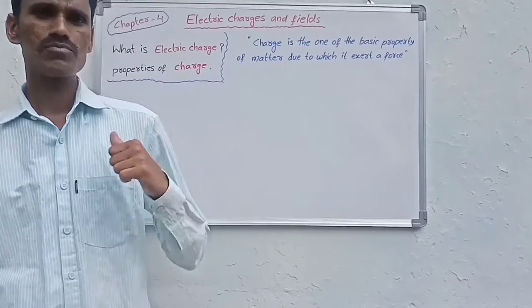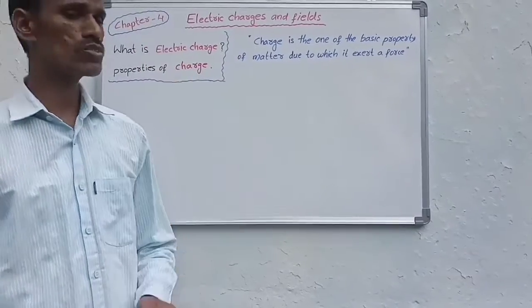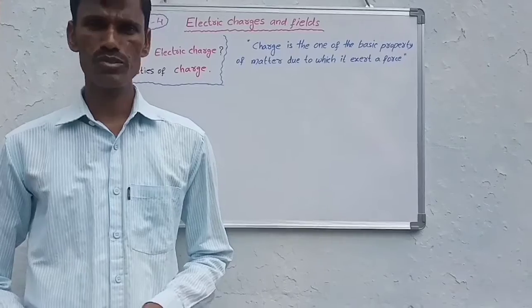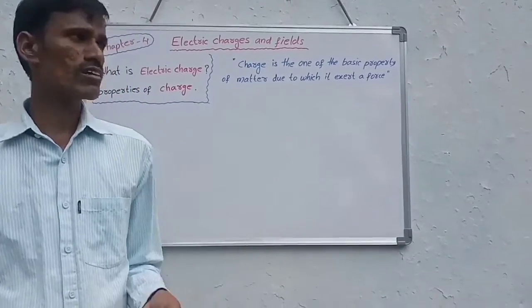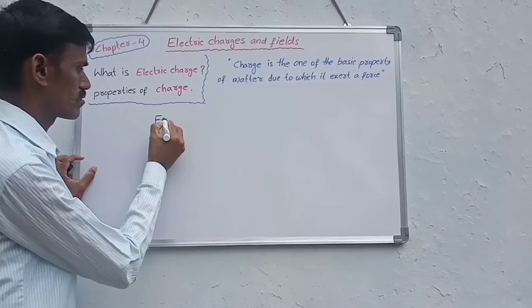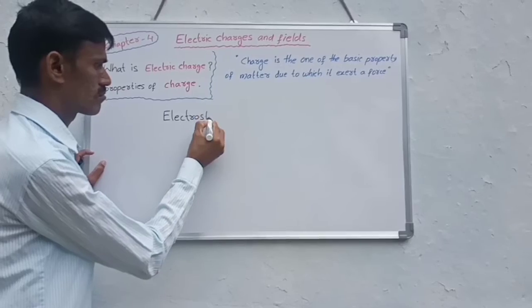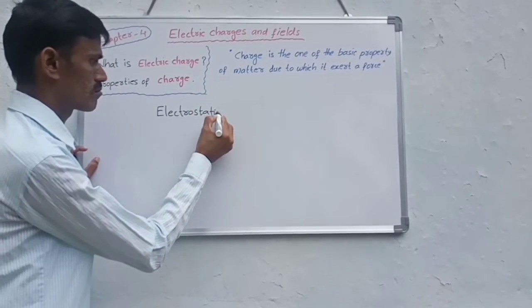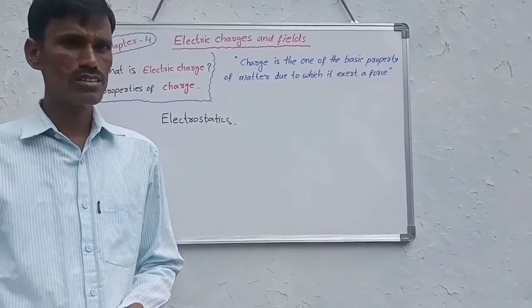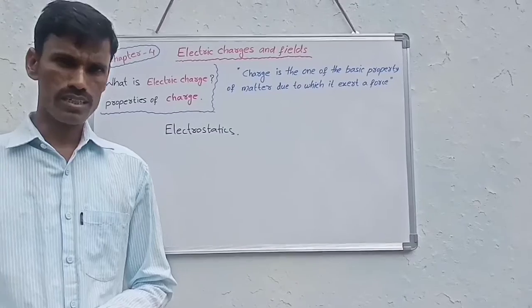So in this we start the fourth chapter, that is electric charges and fields. This lesson undergoes electrostatics. This chapter undergoes the branch of electrostatics.